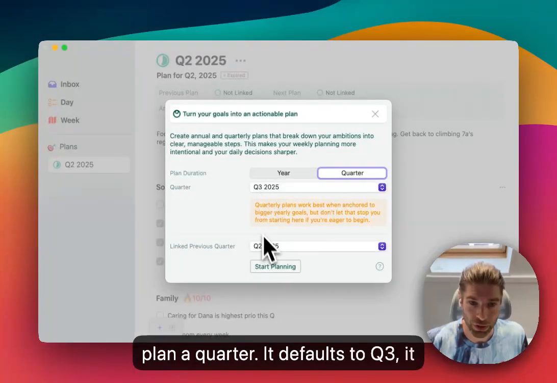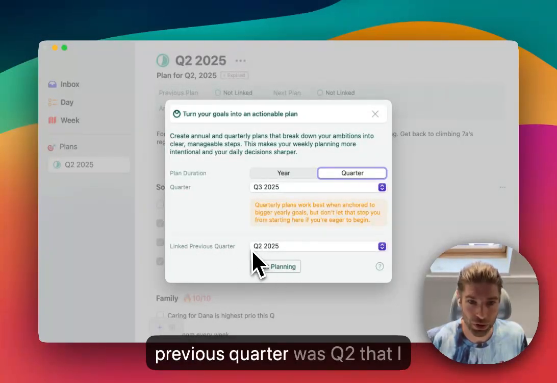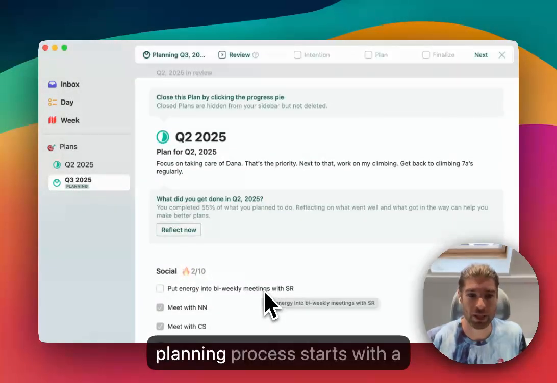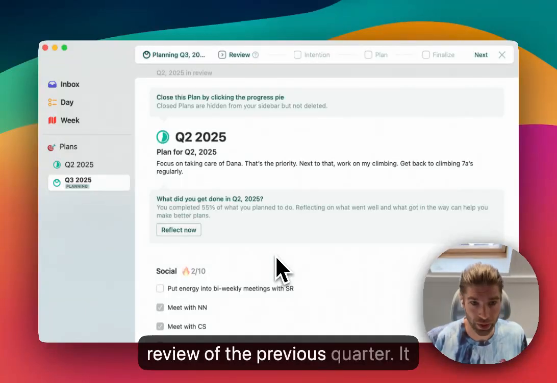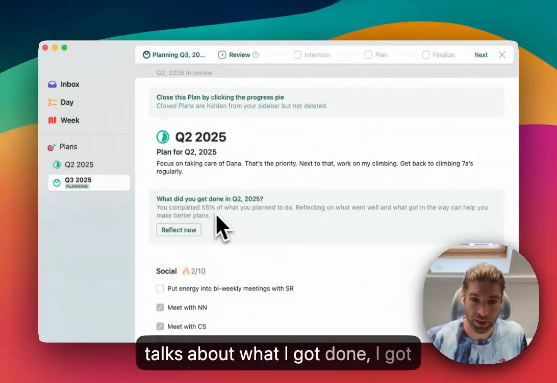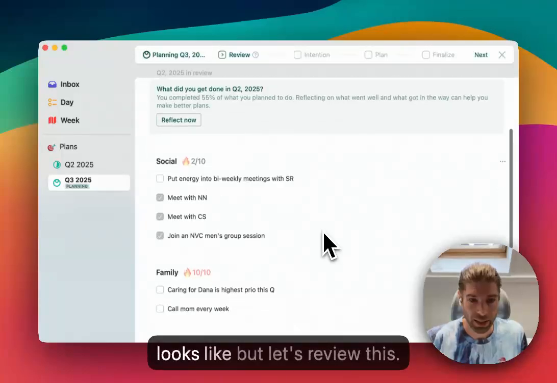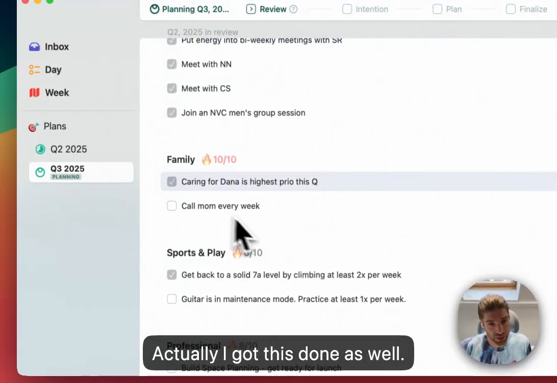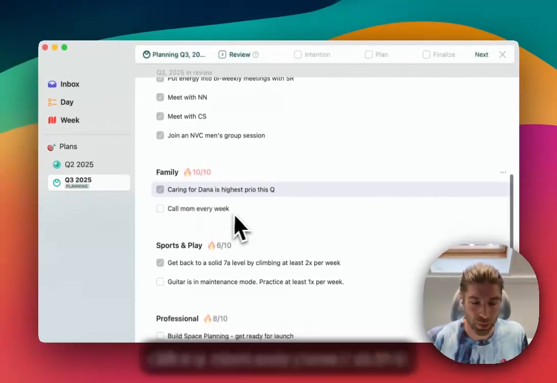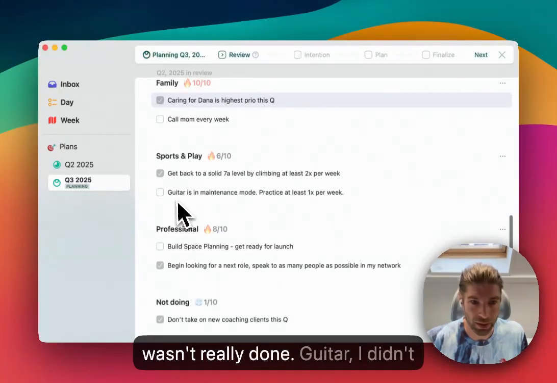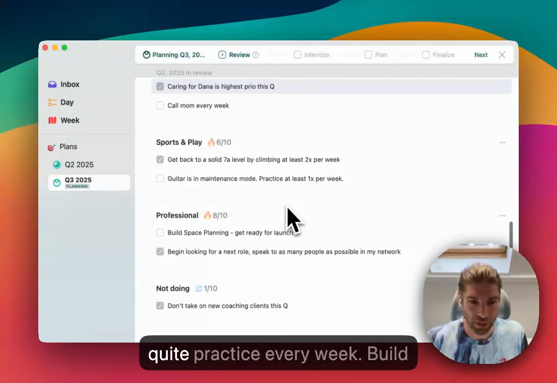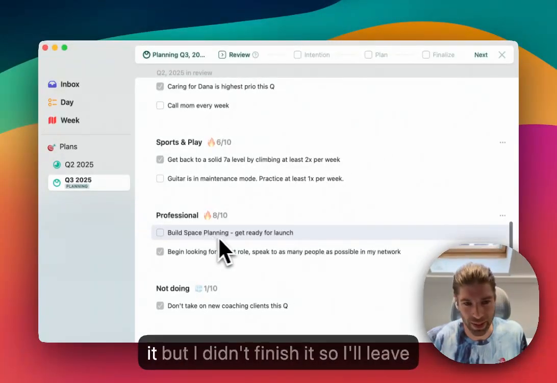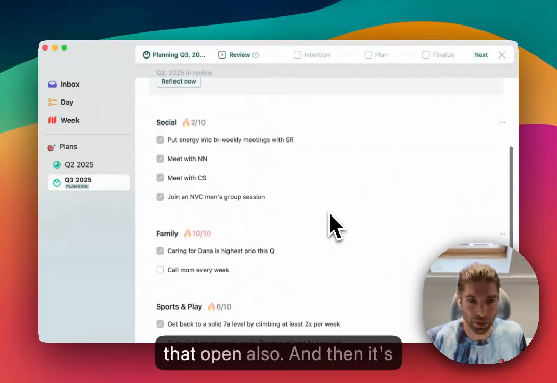It defaults to Q3. It also automatically finds that my previous quarter was Q2, that I created a plan for, and then I can click Start Planning. And so this planning process starts with a review of the previous quarter. It talks about what I got done. I got a little more than half done, it looks like. But let's review this. Actually, I got this done as well. This is obviously done. I didn't call my mom every week, so that wasn't really done. Guitar, I didn't quite practice every week. Build Space planning, I had worked on it, but I didn't finish it, so I'll leave that open also.